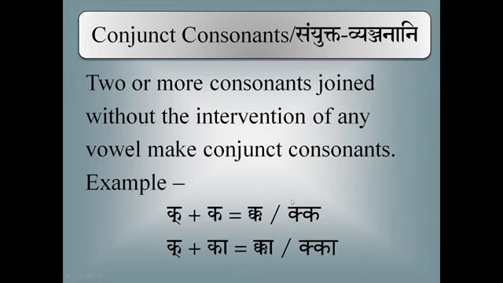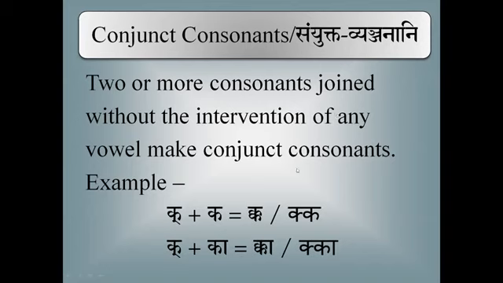Conjunct vowels are A, I, O, Au. These four vowels are called conjunct vowels because they have two different places of pronunciation. That is conjunct vowels, whereas this is conjunct consonants.